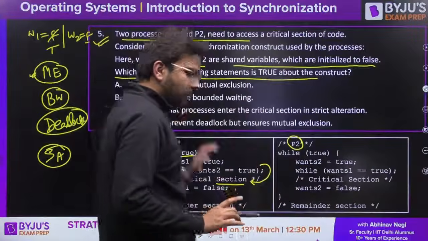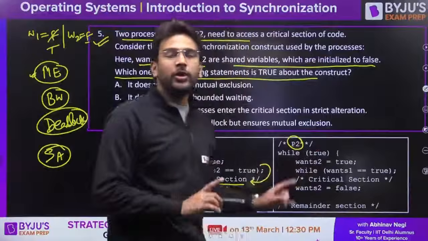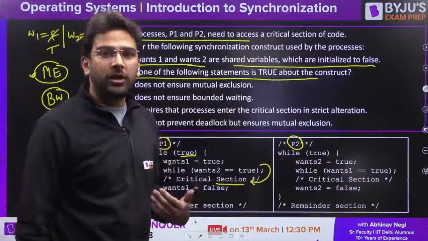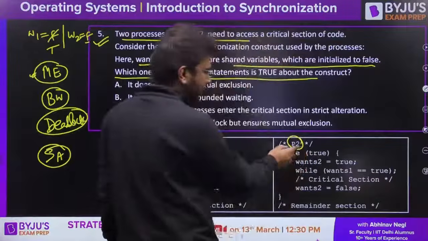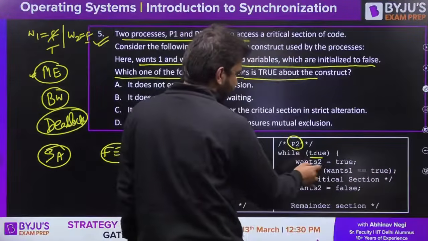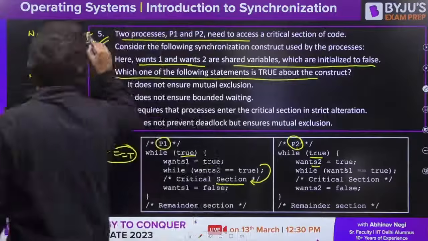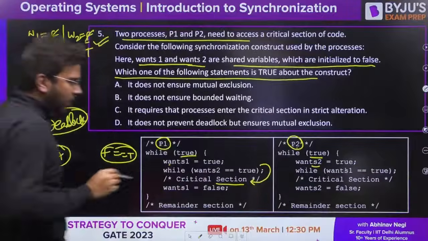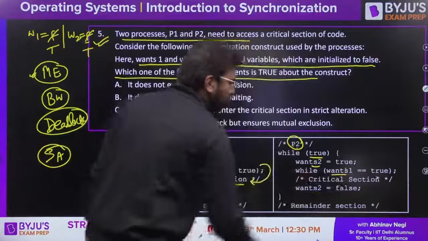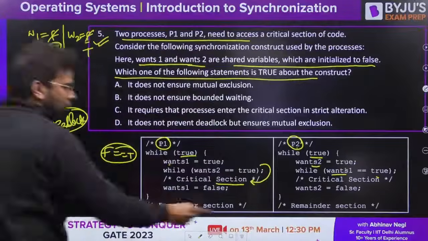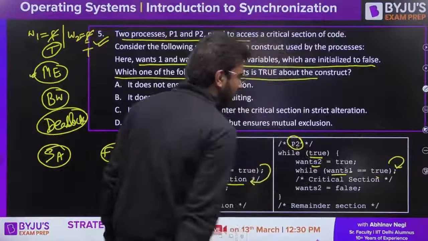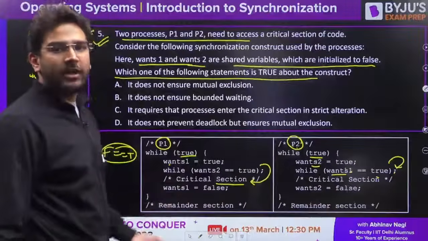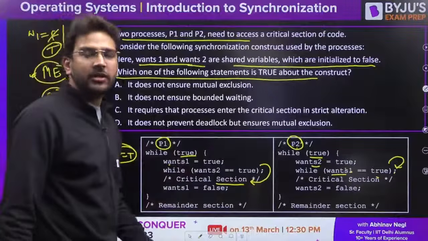So far, one process is there in the critical section. Now we are going to check whether the other process is able to enter the critical section or not. Let's say P2 is executing now. While true, fine. Wants2 is equal to true. So let's make this true. Now, while wants1 is equal to true, wants1 is true. True is equal to true. Yes, it is. Semicolon is there. Busy waiting will be there. P2 will perform busy waiting here. It will not be able to access the critical section.